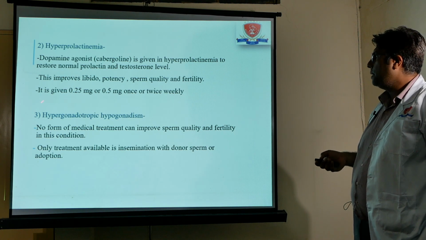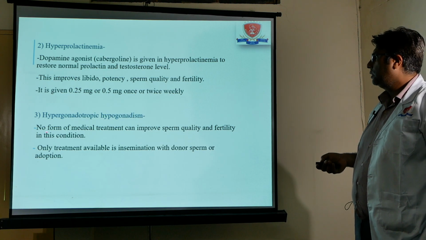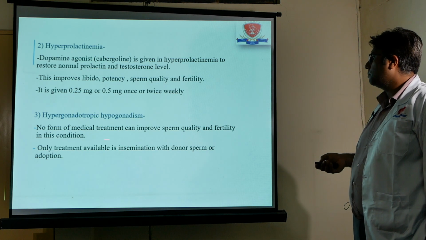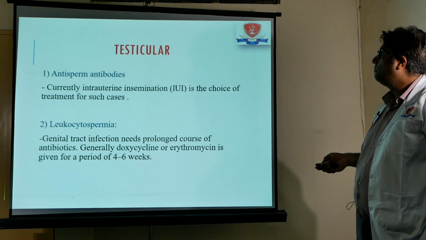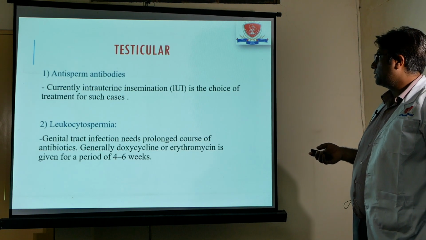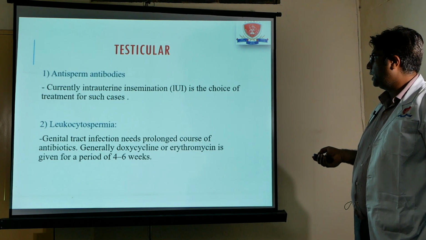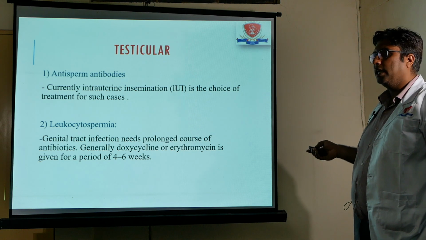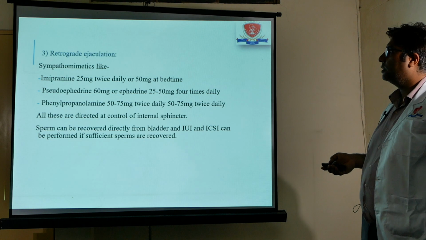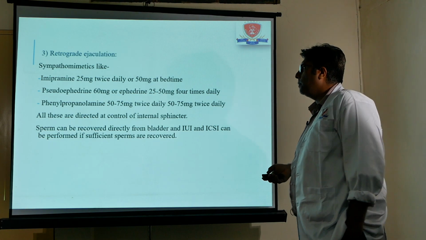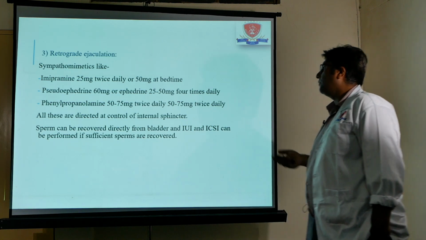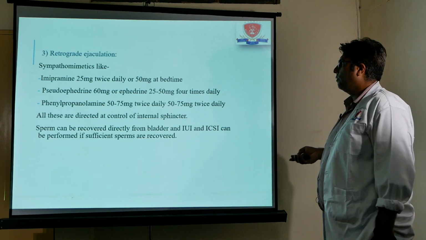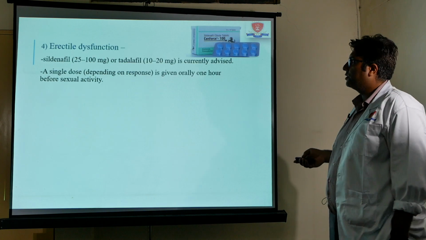In hypergonadotropic hypogonadism, the only treatment option is donor sperms or adoption. In testicular causes, if there is anti-sperm antibody, IUI is one of the best methods to overcome these anti-sperm antibodies. For leukocytospermia, a good course of antibiotics can definitely cure this problem, and retrograde ejaculation can be easily treated with certain drugs like imipramine 25 mg twice a day or 50 mg at bedtime, which can relatively improve it after ruling out all the other causes of retrograde ejaculation.